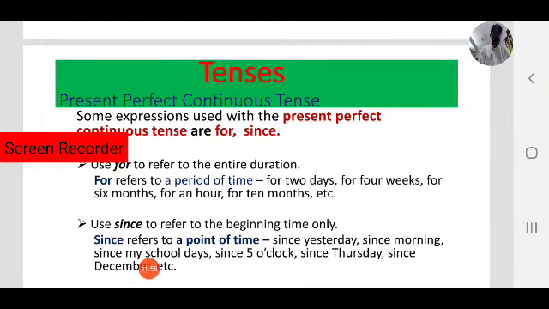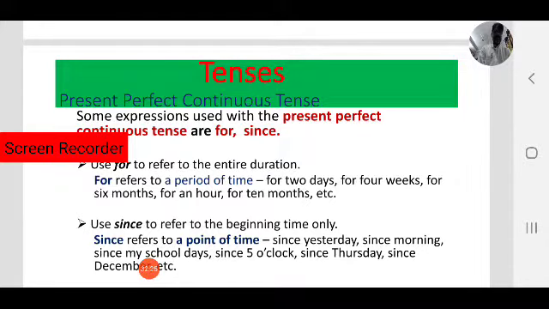Like here, for 5 o'clock is wrong. We have to use since 5 o'clock. For Thursday, that is wrong. We have to use since Thursday. For December, wrong. Since December. For morning, wrong, we have to write since morning, not for morning. These are two important aspects in present perfect continuous tense, especially time frames.